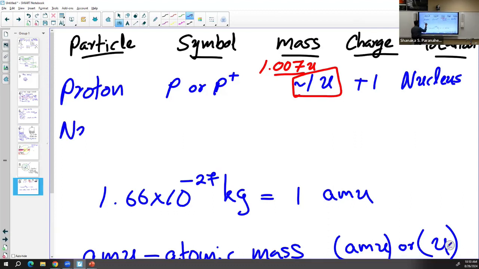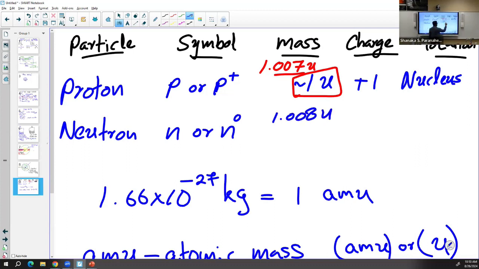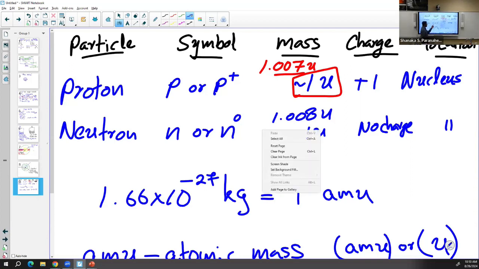Neutron is the second subatomic particle. Neutron is symbolized using N, and its charge is 0, no charge. N or N0 is the symbol for neutron. The exact value for a neutron is 1.008 AMU and no charge. Let me quickly finish this. Again, the location is the nucleus. Again, 1.008, so we can consider the mass of a neutron as 1 AMU. The proton and neutron are almost equal in mass, but in reality the neutron is the heaviest subatomic particle. It's slightly heavier than a proton.